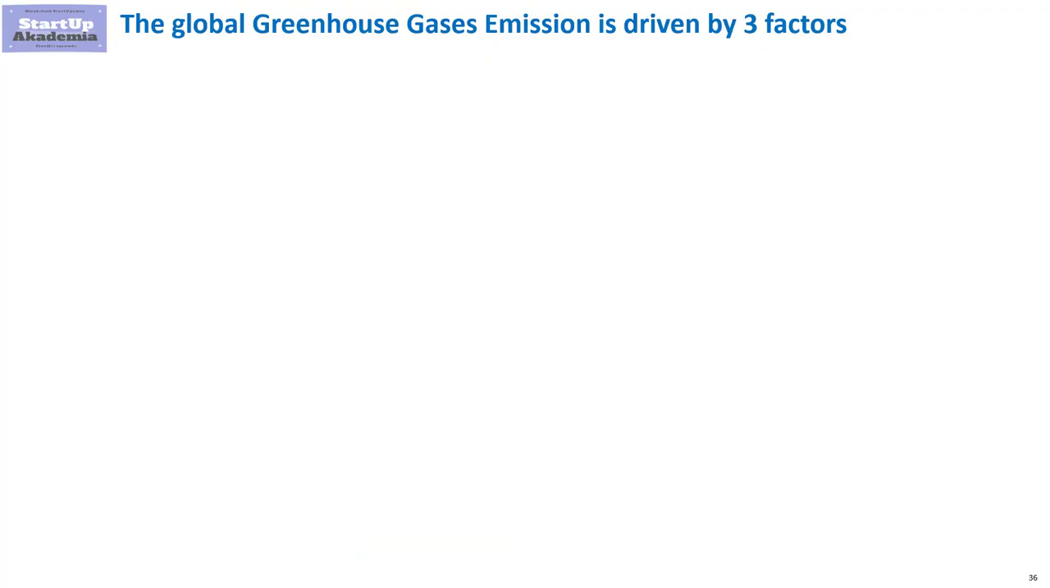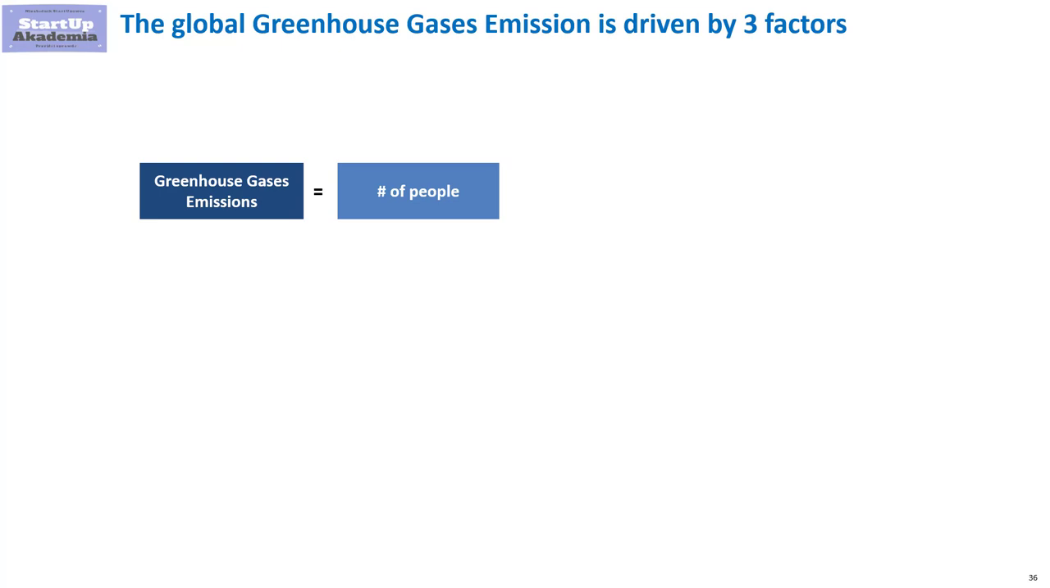So the first driver is the number of people in the world. The more people we have, the more food, houses, and goods we need for them. As we have seen, this will impact greenhouse gas emissions.